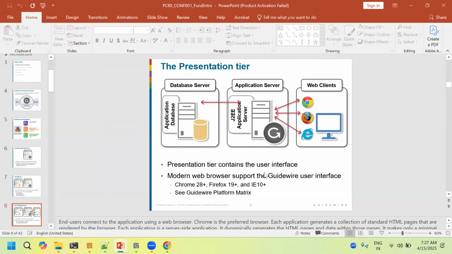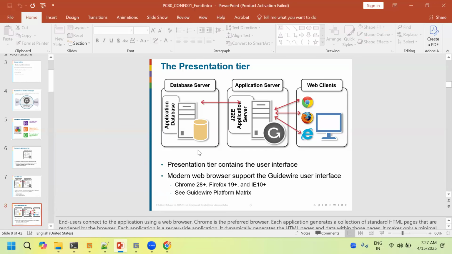See, what is the presentation tier? The backend database server is there, and the application server is there, and in front we'll be using web clients, I mean the user interface. I'll show you all three things in my system. Once you have done it, you can also have all three tiers in your same system.